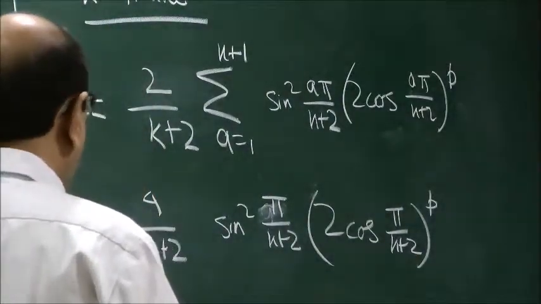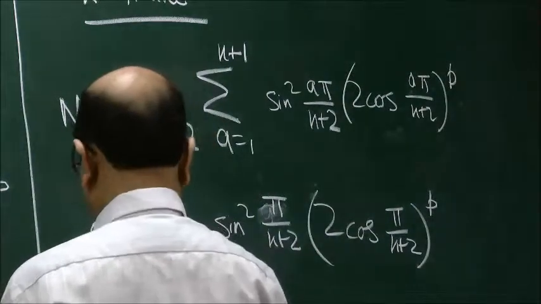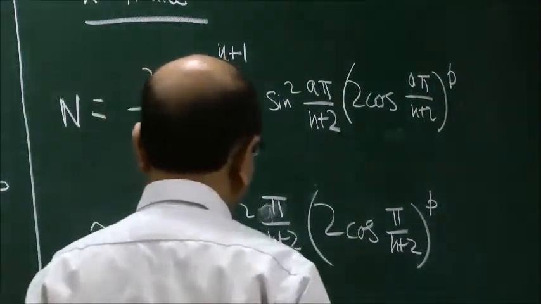Okay. So this for large K can be somewhat simplified.